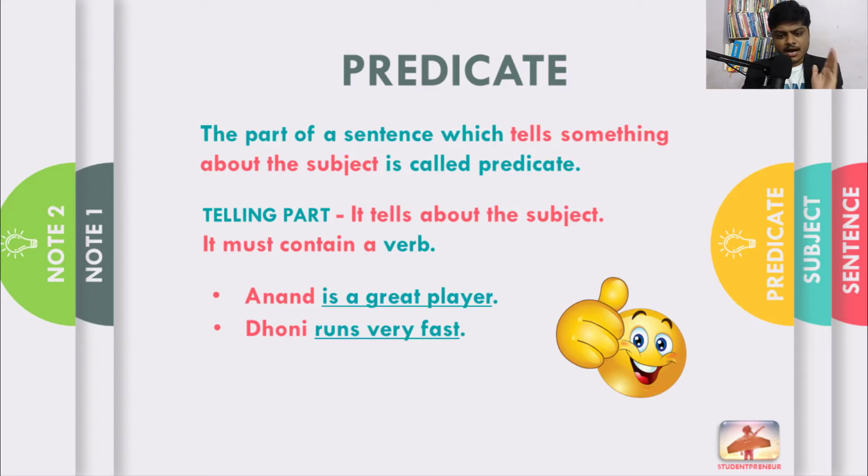For example, Anand is a great player. In this sentence, we already know Anand is a subject. And telling something about the subject. What is that? He is a great player. He is predicate. Dhoni runs very fast. In this sentence, Dhoni is a subject. So telling something about the subject, runs very fast. This runs very fast is the predicate.